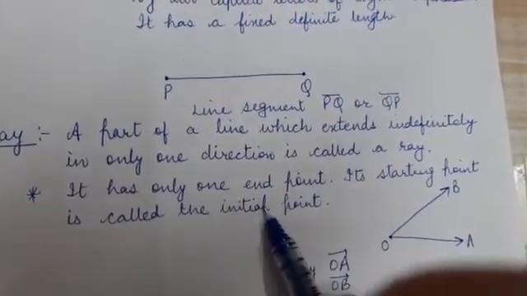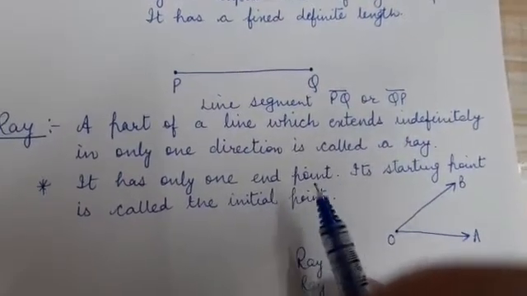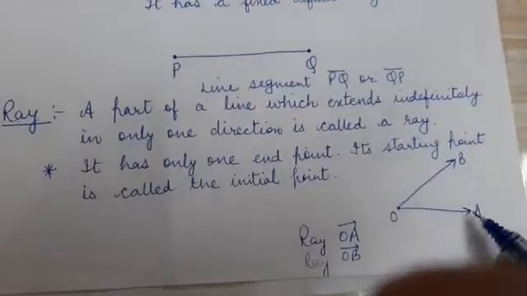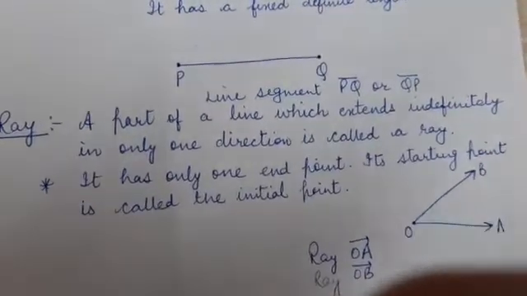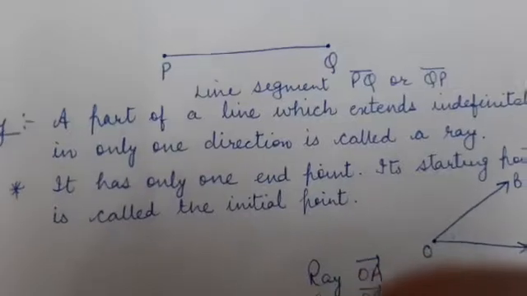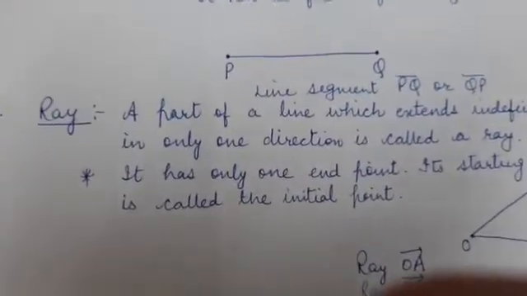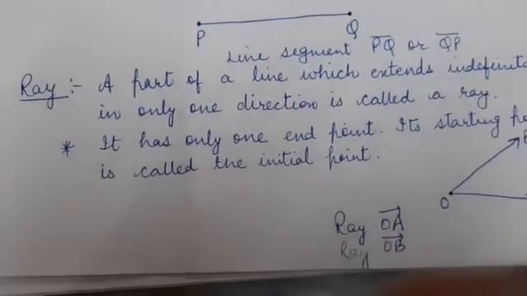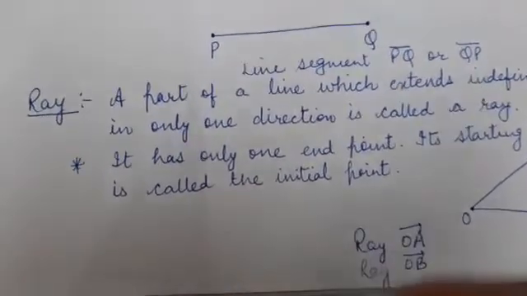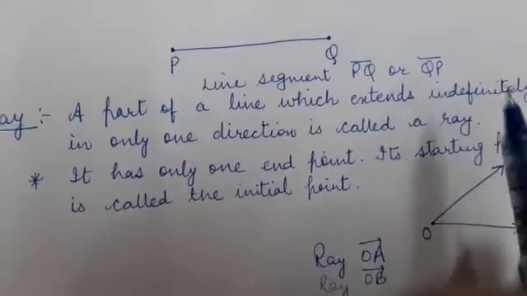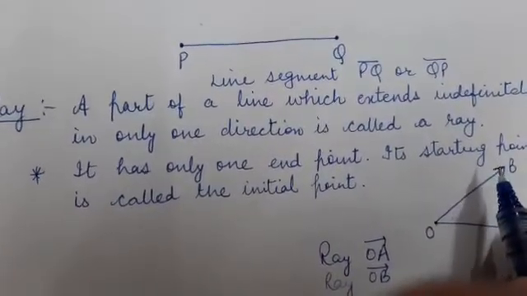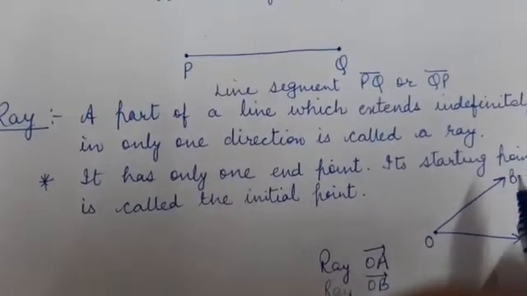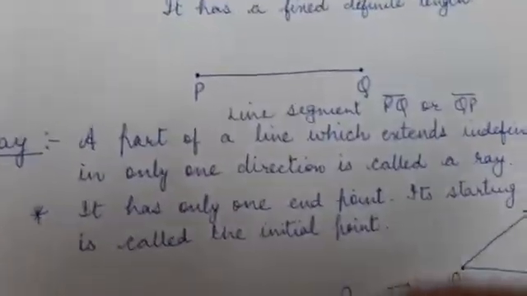Its starting point is called the initial point. It is named by two capital letters of the English alphabet like this, ray OA or ray OB. A ray has no definite length. Only a portion of the ray is drawn on paper. The arrowhead on one side indicates that the ray can be extended indefinitely in one direction only, right?